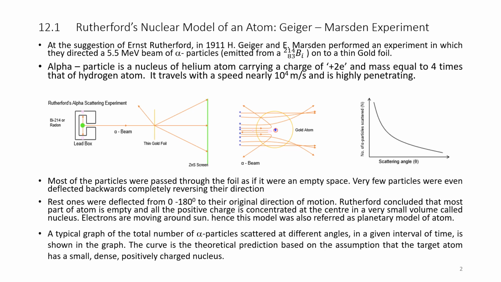The curve is a theoretical prediction based on the assumption that the target atom has a small, dense and positively charged nucleus. This is the graph of the number of alpha particles scattered, N, versus the scattering angle theta.